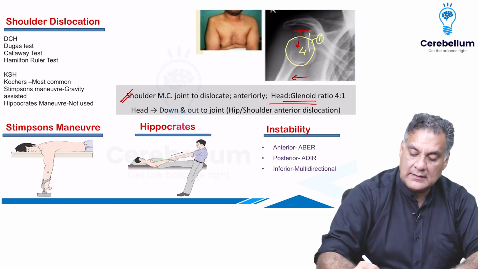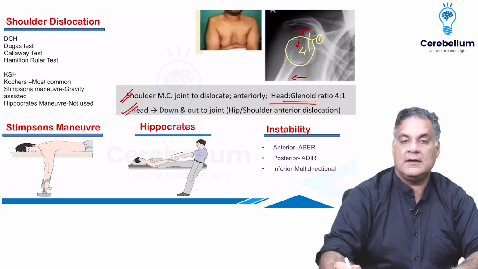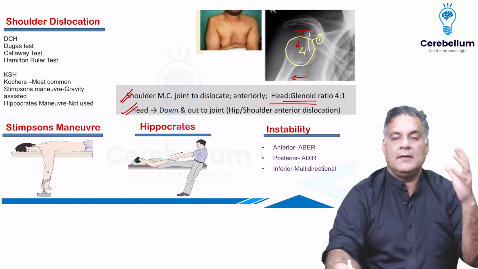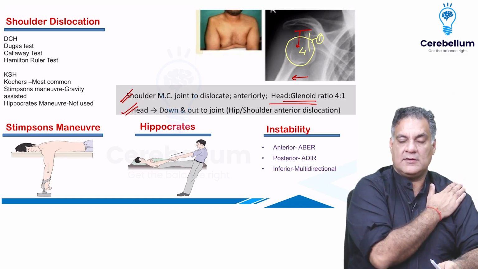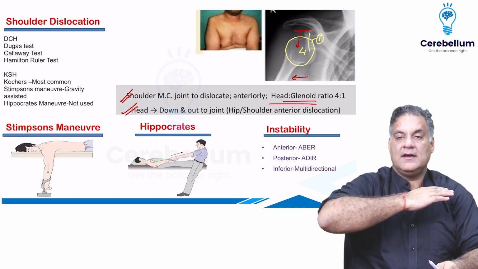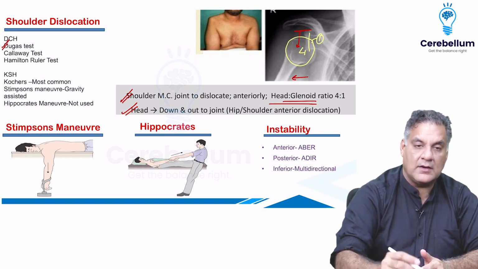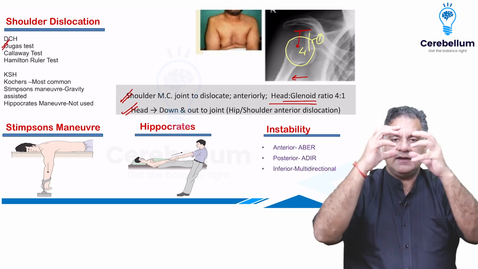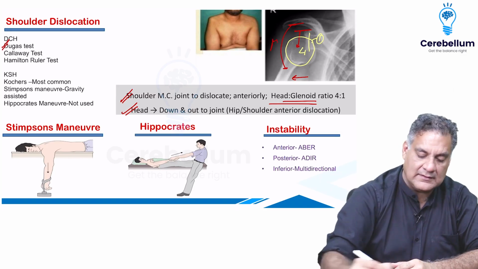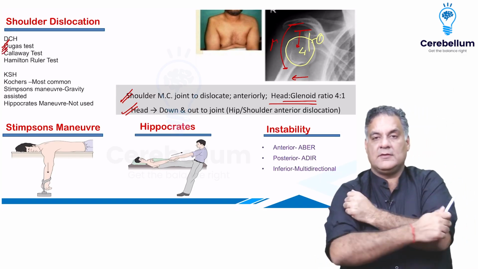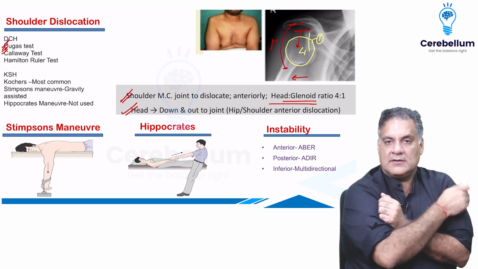And also remember, in any anterior dislocation, whether hip or shoulder, the head will be down and out. These are the methods by which you test them. Normally, you should be able to touch the opposite shoulder, the Dugas test. If you can't touch, it means the Dugas test is positive. Or the circumference of the axilla: when the head comes out, the circumference of the axilla will increase, called the Callaway test. Or if you place a ruler on the lateral epicondyle, it should go away from the acromion because the shoulder has a contour.